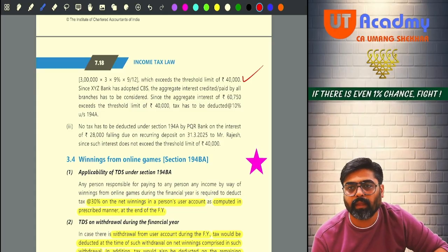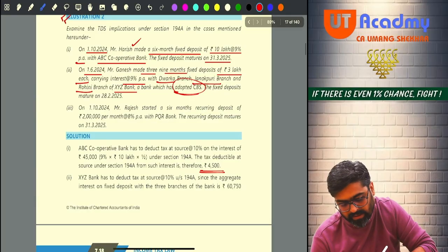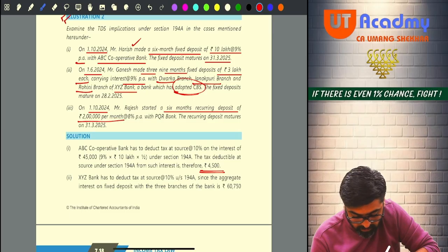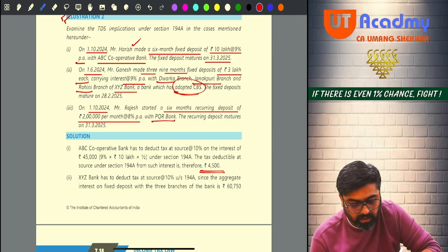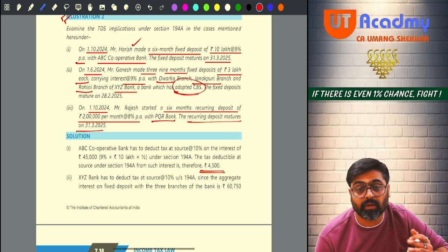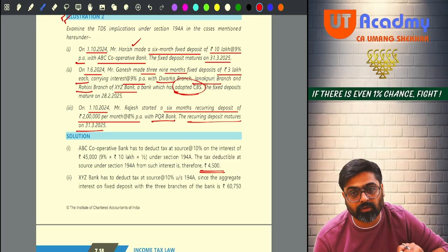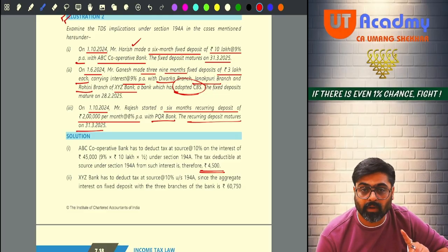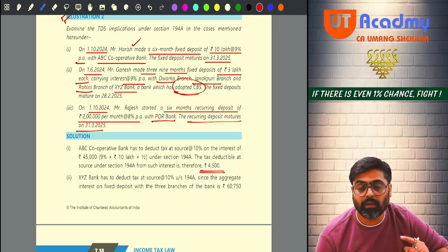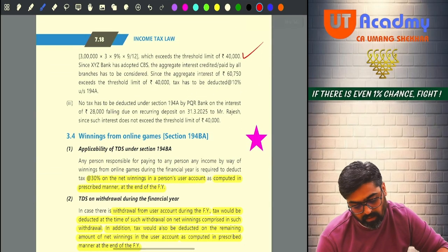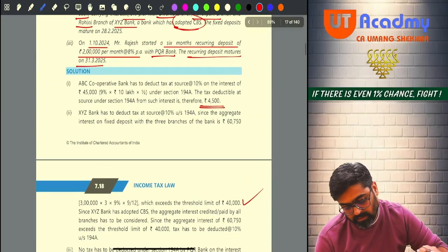Next one. On 1/10/2024, Mr. Rajesh started a 6 months recurring deposit of 2 lakh per month at 8% per annum with PQR Bank. The recurring deposit matures on 31st March. See, this is a recurring deposit maturing after a certain time. So this is also a time deposit. Now on this recurring deposit, you are first supposed to very clearly and properly calculate the interest. So what will be the interest amount on this recurring deposit? Please pay attention.